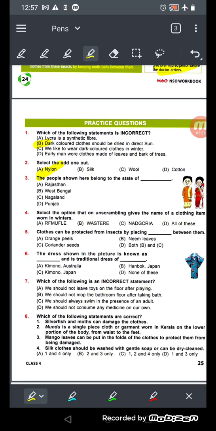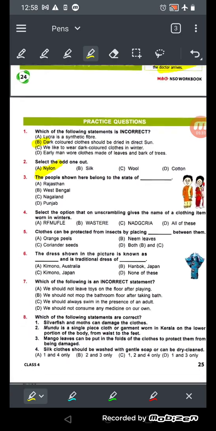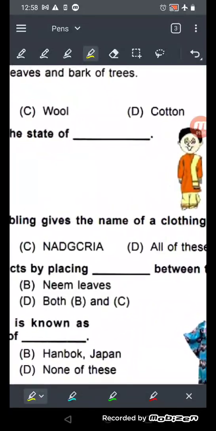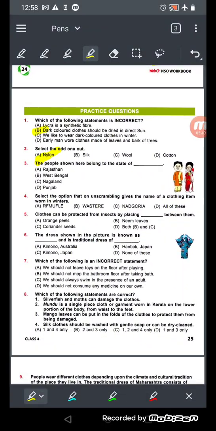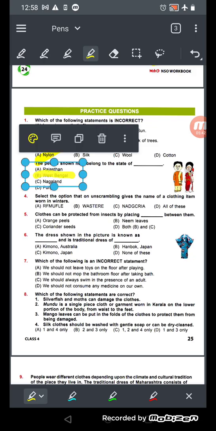Now see number 3, that is, the people shown here belong to the state. Here look, these people are wearing some dress, which state are they from? There is a red-bordered saree, and dhoti kurta. So it is of West Bengal, where we live.